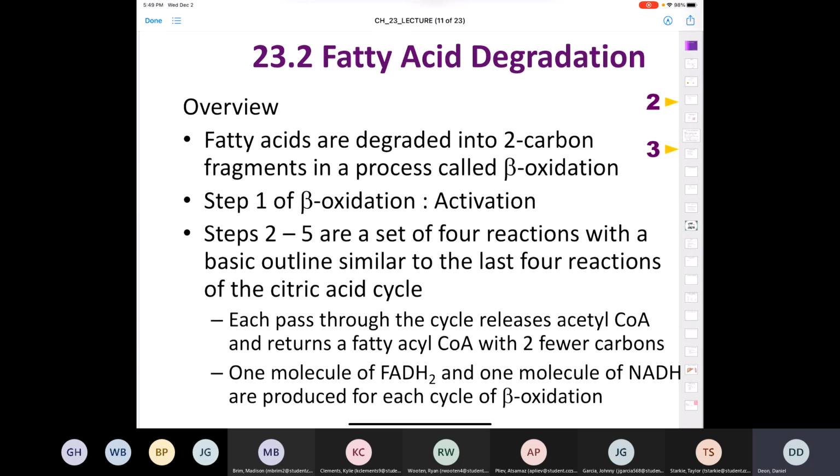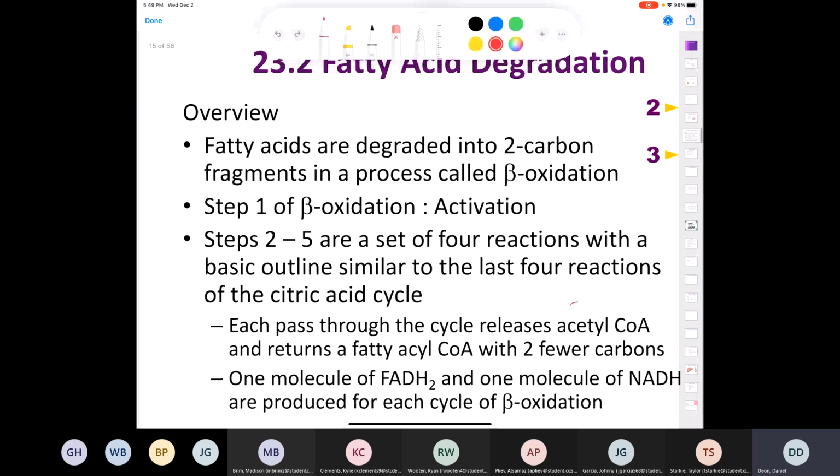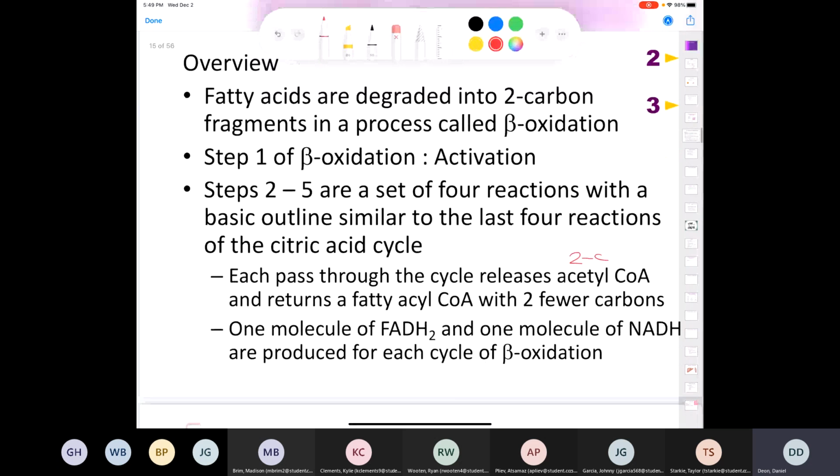Each pass through the cycle releases acetyl coenzyme A, and since acetyl coenzyme A has two carbons in the acetyl group, it's going to return the fatty acid as a coenzyme A, but with two fewer carbons. So basically, we lose two carbons with each cycle of beta oxidation. Okay, and for every cycle of beta oxidation, we release one molecule of FADH2 and one molecule of NADH.